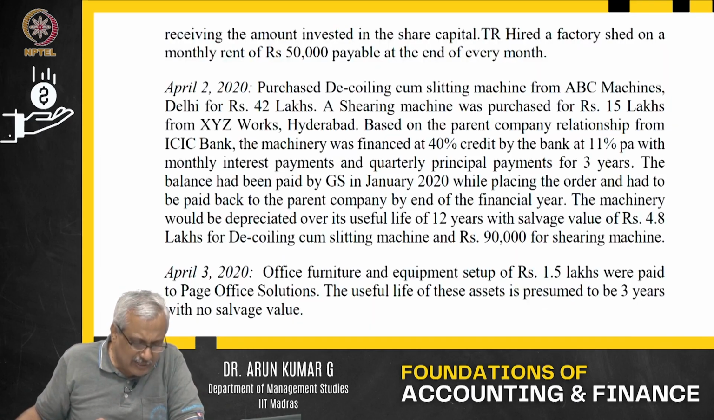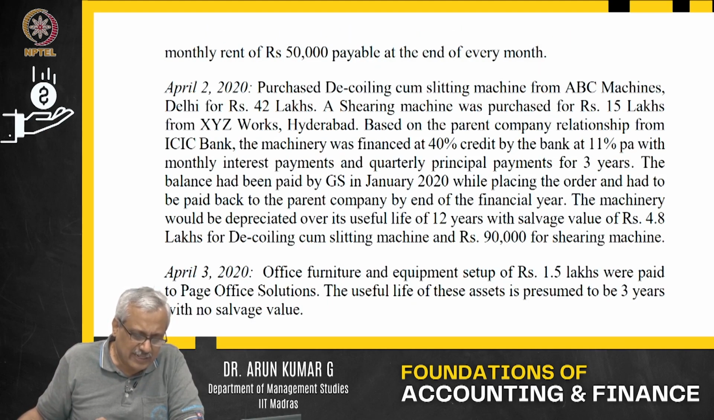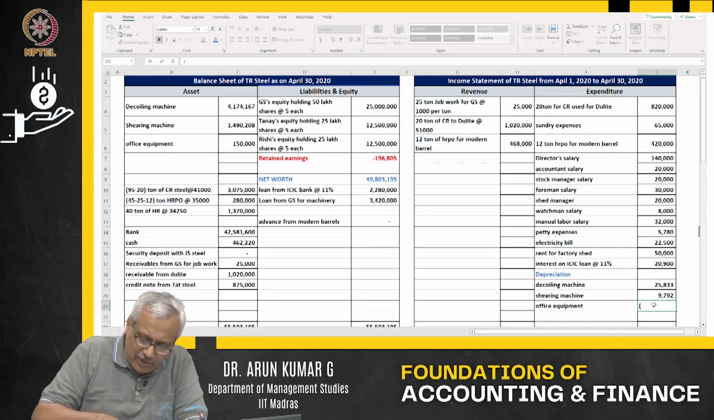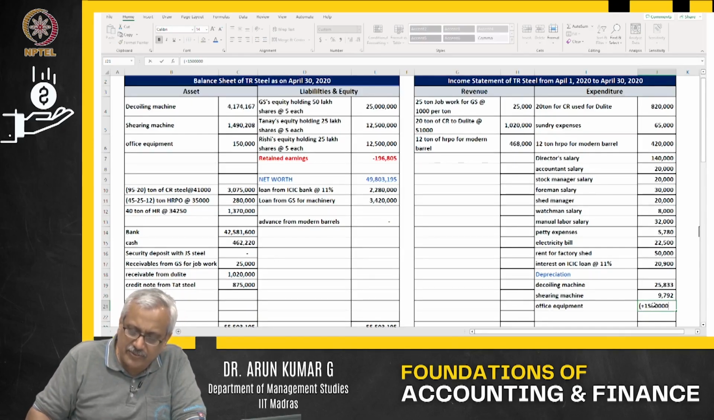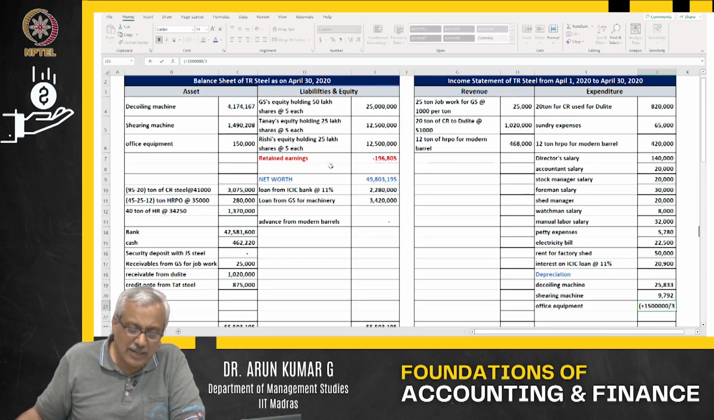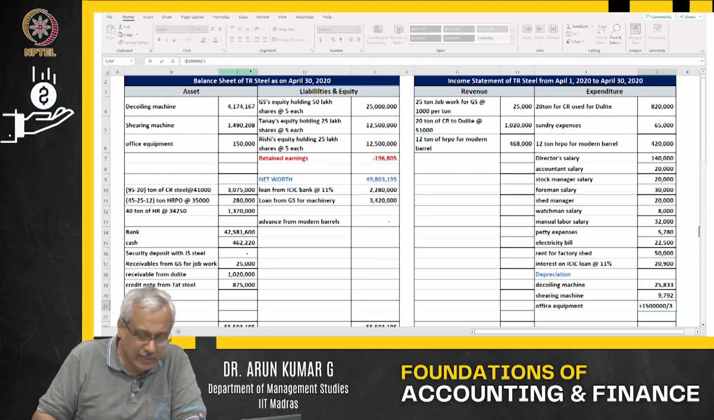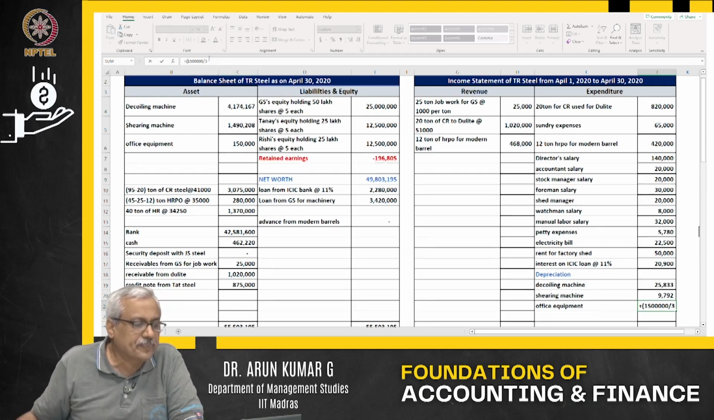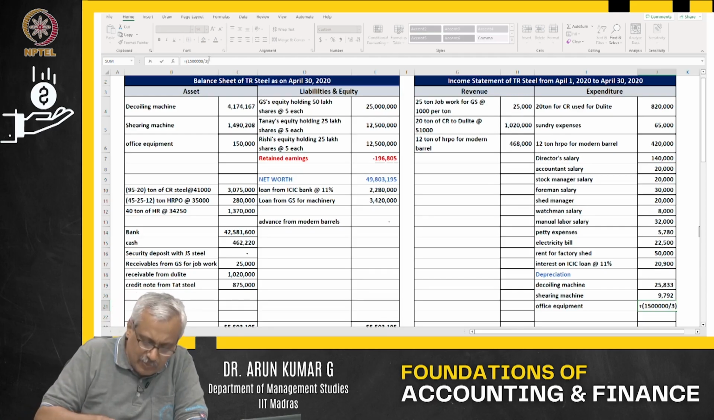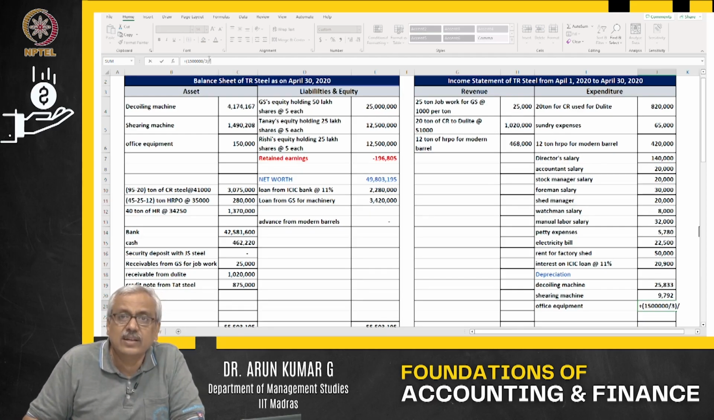Now I move further. Office equipment which was 1.5 lakhs paid, no salvage value, 3 years. What is the value of the office equipment? 1.5 lakhs, 1,50,000. What is the salvage value? Salvage value is 0 here. Depreciation is to be done over a period of 3 years. But I am worried about 1 month, so divide by 12.